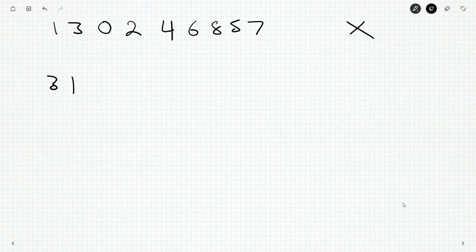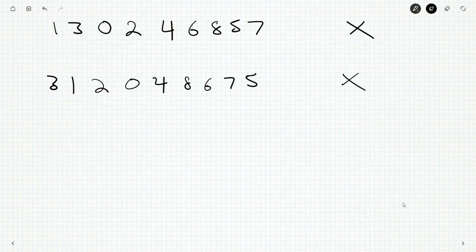What if I did 3, 1? 3 would go to 2, 1 would go to 0, 4, 8, 6, 7, 5. So we still have the same 10 that we start with. 8 and 6. No, this isn't working either. Okay. So these two aren't Moffett numbers.